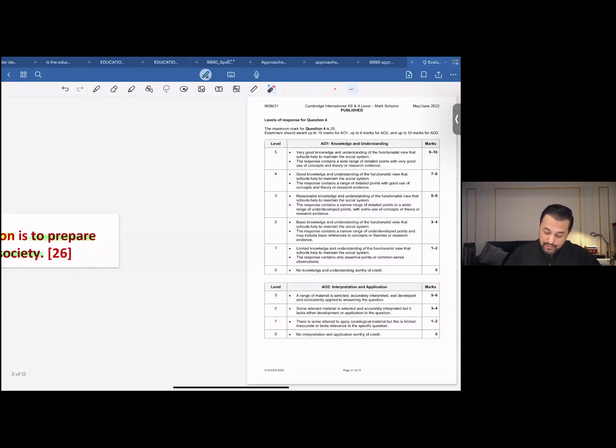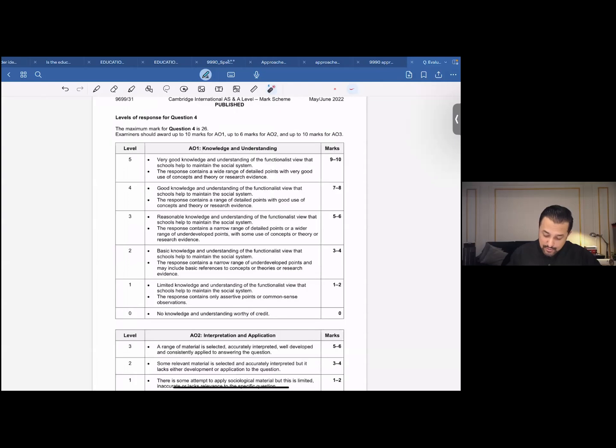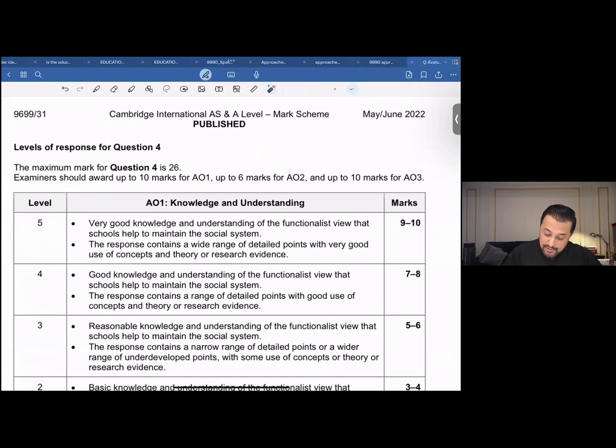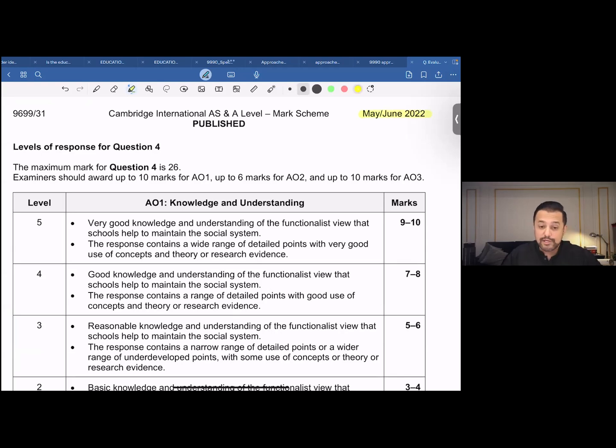Before we get started, these are the assessment objectives that have been picked up from the CAI marking schemes from May-June 2022. As you can see, the CAI advises checkers to use this particular marking scheme that is divided into three categories, namely AO1, AO2, and AO3. For AO1, the examiner has 10 marks assigned, for AO2, 6 marks, and for AO3, 10 marks. So it's 10, 6, and 10. Together, it makes 26 marks.